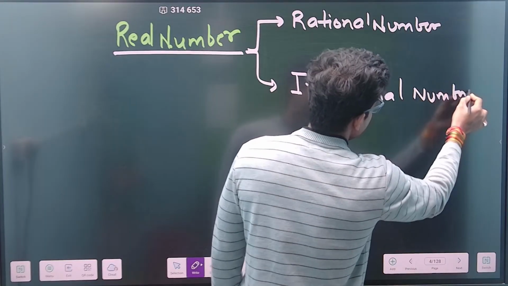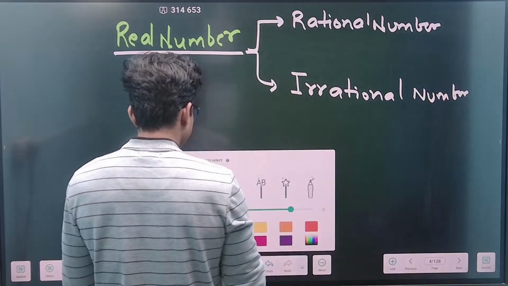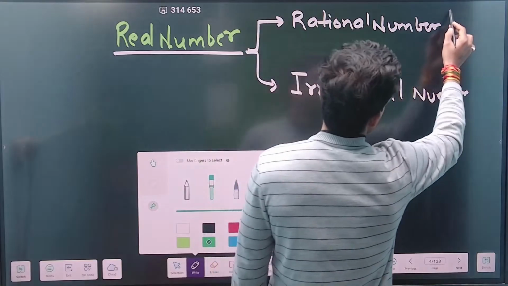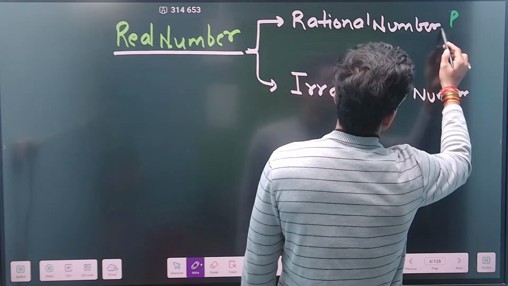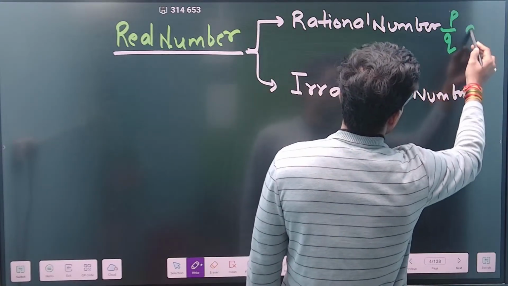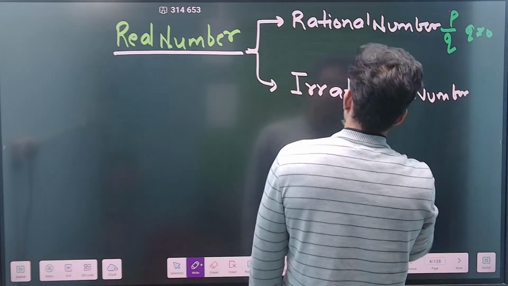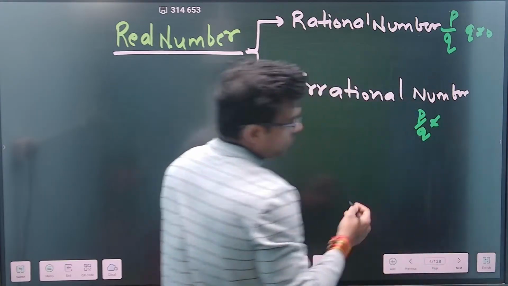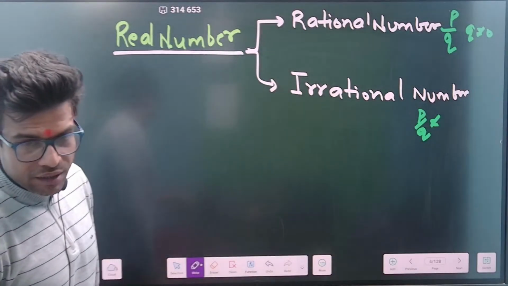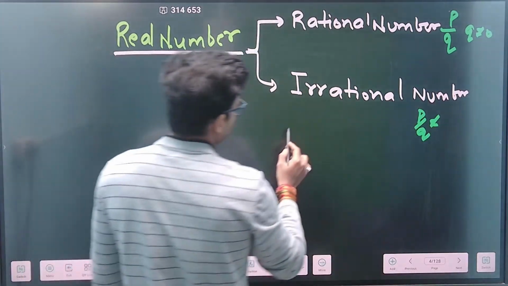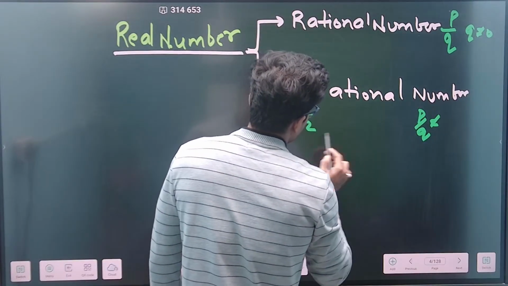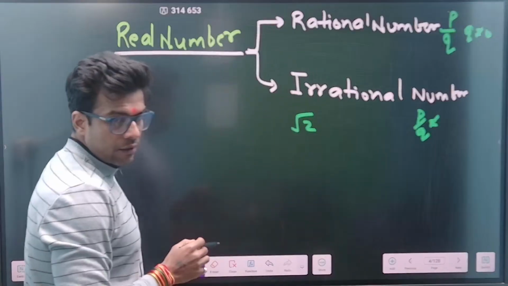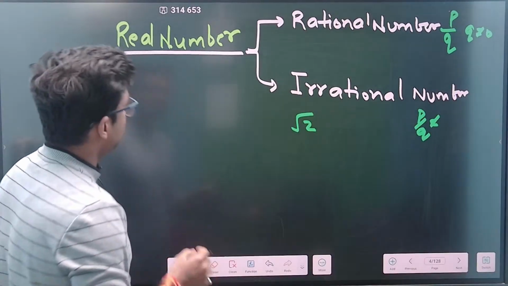A rational number is a number which has the format p by q, in which q is not equal to 0, and an irrational number is one which is not in the format p by q. For example, root 2 is an irrational number. These are the basic sections of the real numbers.